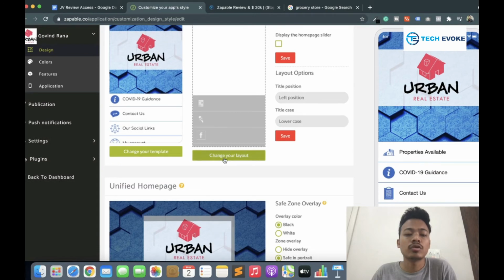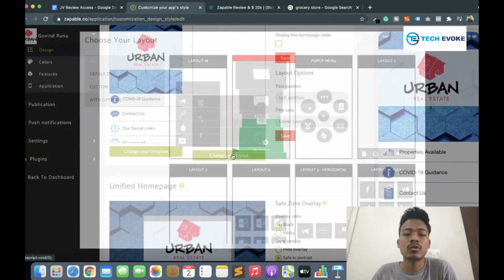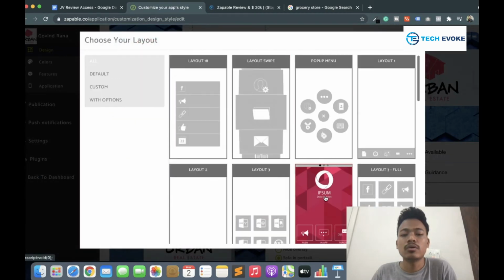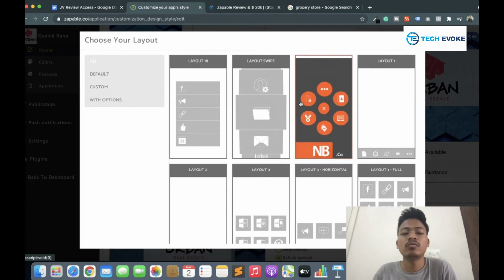First of all, I want to change my layout. Layout basically is what type of animation appears when you open the menu, and how the menu will appear in front in your app.